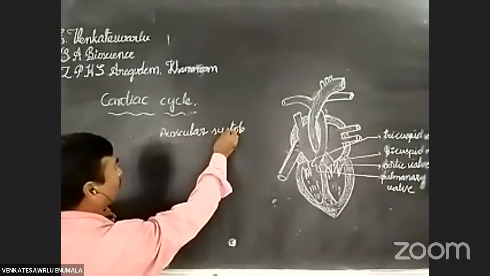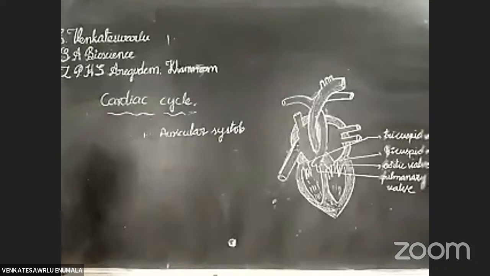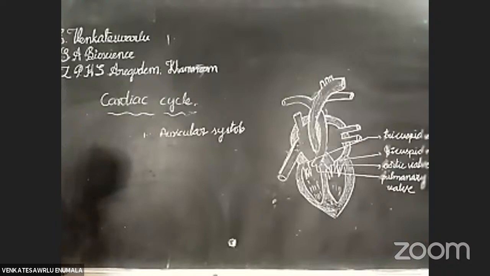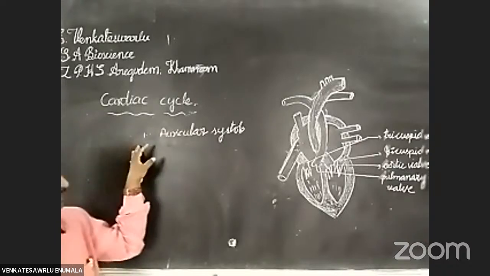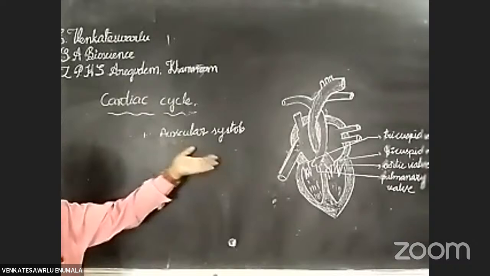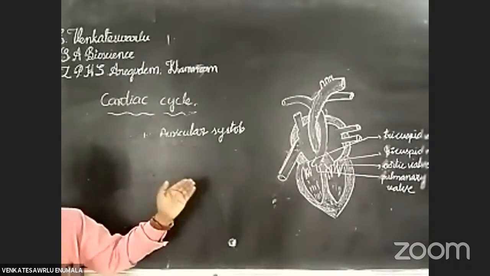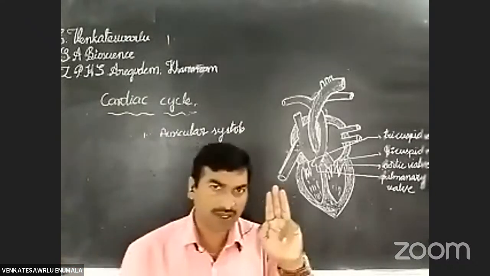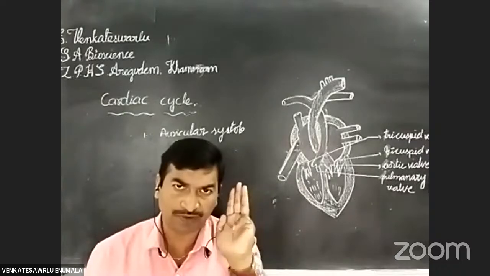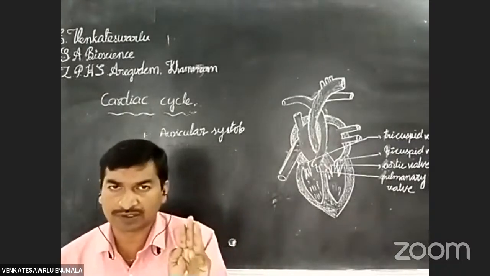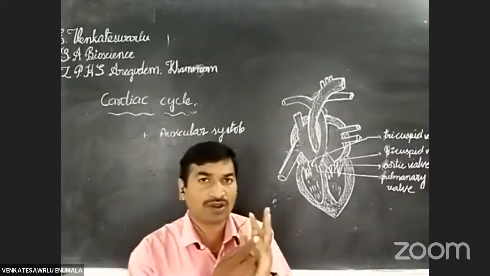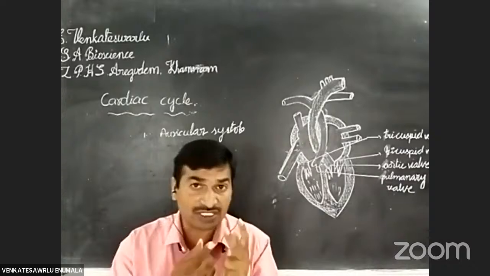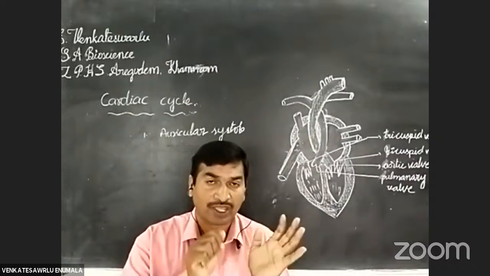This is the first phase. What is the second phase? Second phase, ventricular systole. Third phase, auriculoventricular diastole. Totally 3 phases occur in the cardiac cycle. First one, auricular systole. Second one, ventricular systole. Third one, auriculoventricular diastole.